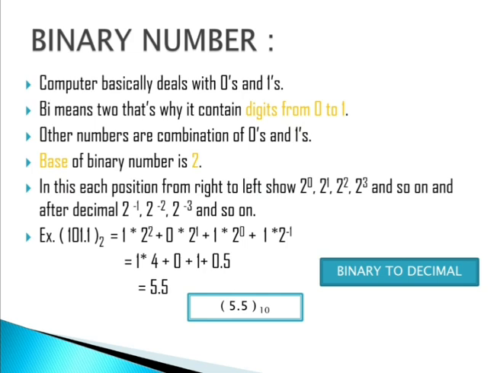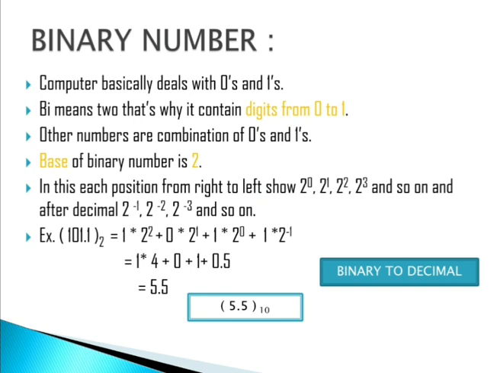Now see, in the sixth point, I am trying to convert a binary number into our decimal number. Whenever I place 2 in brackets, this shows it is a binary number. When in brackets we have some number and outside it we have 10, 10 is the base of that number. 10 indicates it is a decimal number.